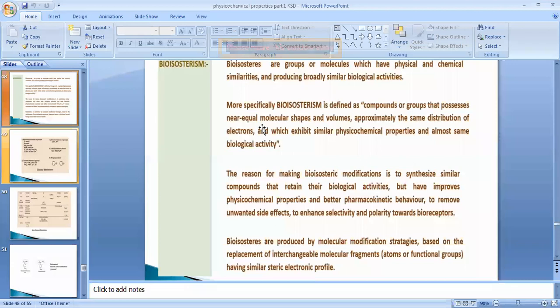They are going to have quite similar molecular shape without changing the biological activity. So they are going to have equal molecular shapes and volume and approximately the same distribution of the electrons, and they are going to exhibit similar physicochemical properties and almost the same biological activity.